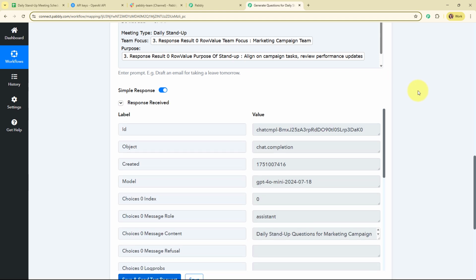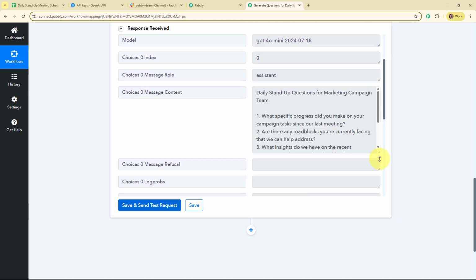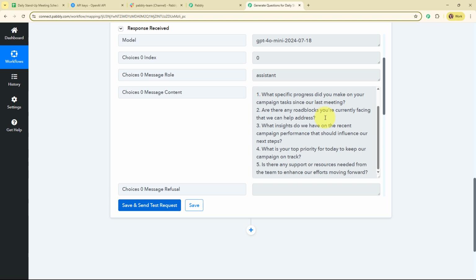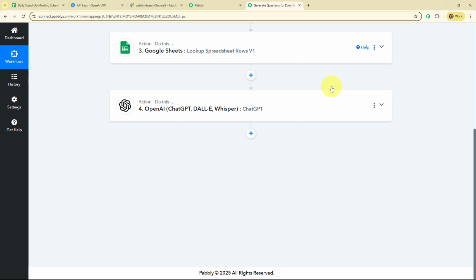And here you can see we have received a successful response where we have received a message content generated, where we have received the questions generated by OpenAI. Alright, so with this we have successfully set up this action step as well.